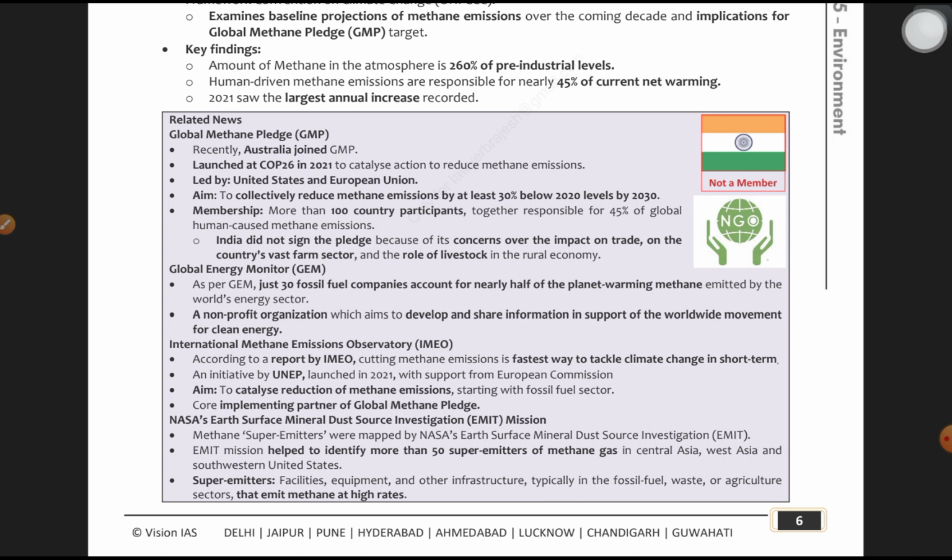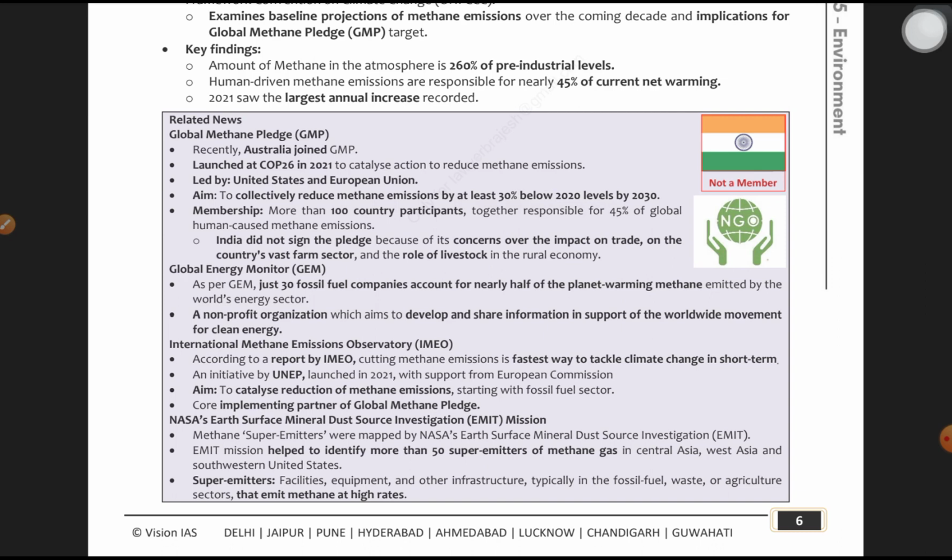This is a fact-based question. You just have to remember and understand it as of now. It's a fact. You have to revise it so you can answer correctly if asked in prelims. According to a report by the International Methane Emissions Observatory, cutting methane emissions is the fastest way to tackle climate change in the short term.